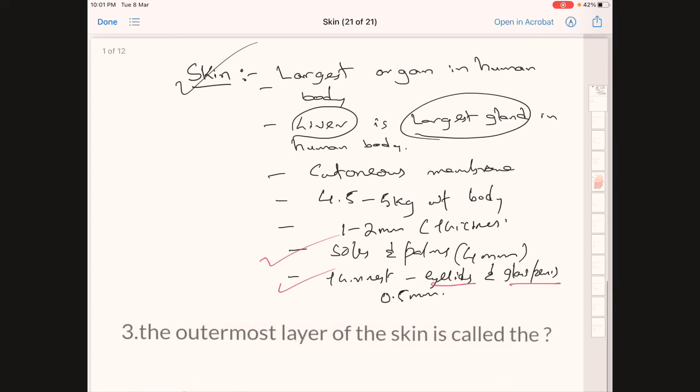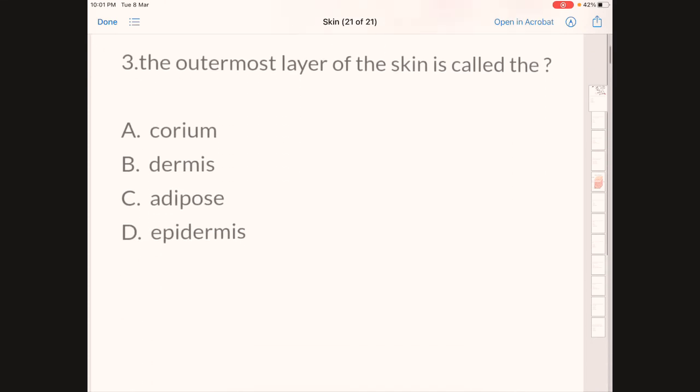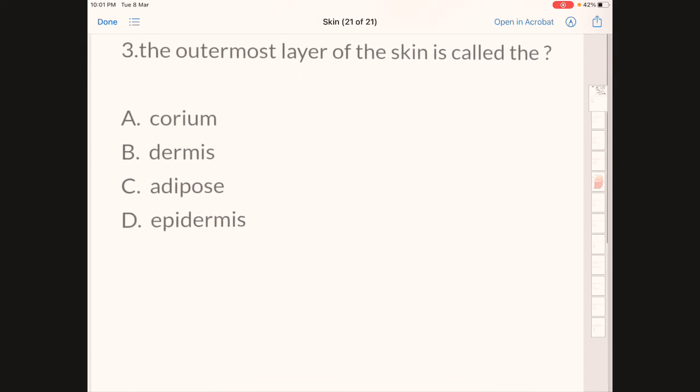Without further ado, we'll go straight to MCQs. The outermost layer of the skin is called: A, corium; B, dermis; C, adipose; D, epidermis. The correct answer here is epidermis.